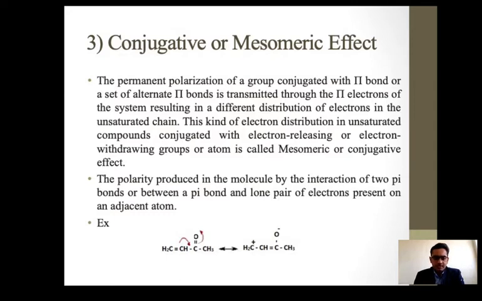Complete donation of electrons and formation of one of the resonance structures. That phenomenon is the mesomeric effect. Again, this negative oxyanion comes back, and this double bond shifts here, forming the terminal carbon-carbon double bond. We get the alpha beta unsaturated compound back as it was.